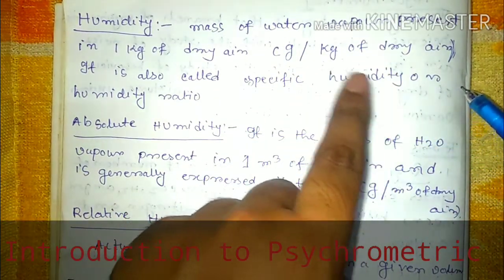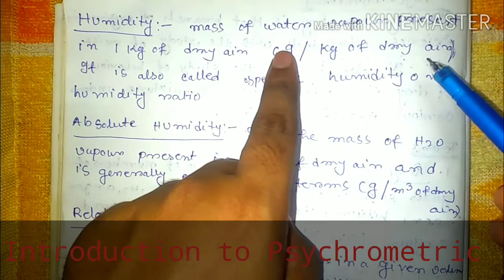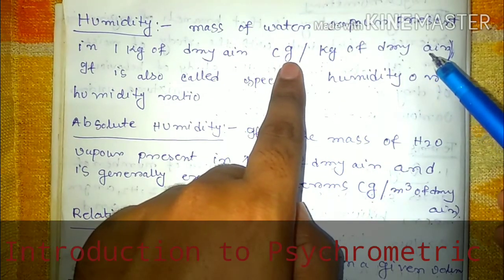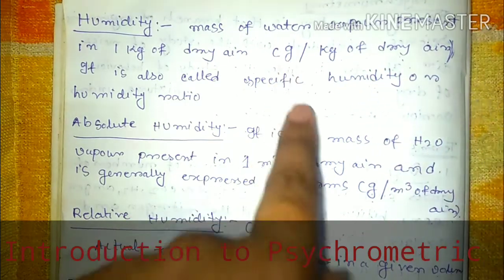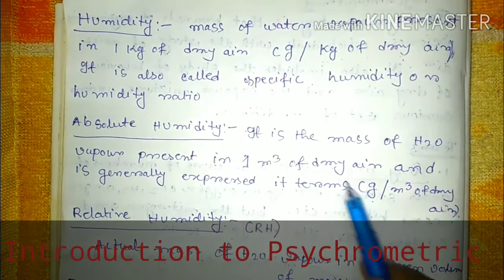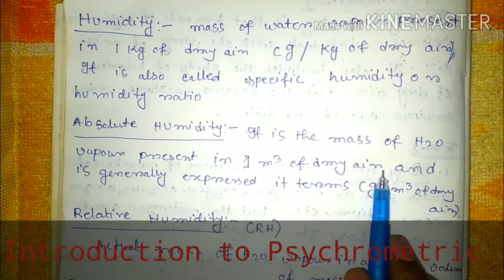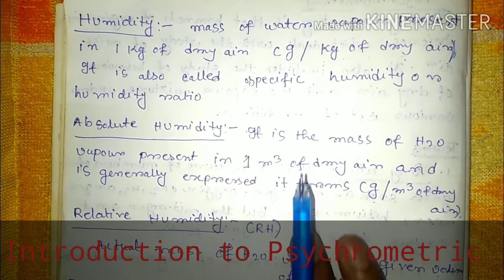Gram per kg of dry air means what mass of water vapor is present in 1 kg of dry air, in case of humidity, and in case of absolute humidity, in 1 meter cube of dry air. That's why it's called absolute humidity. Okay.